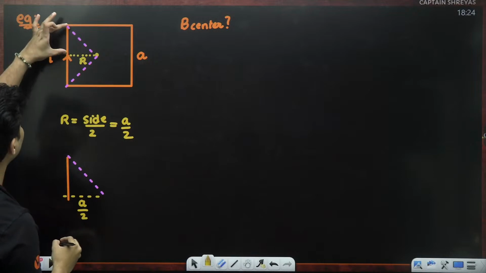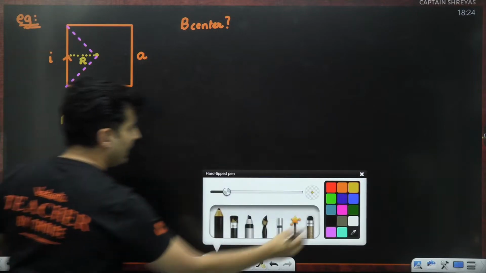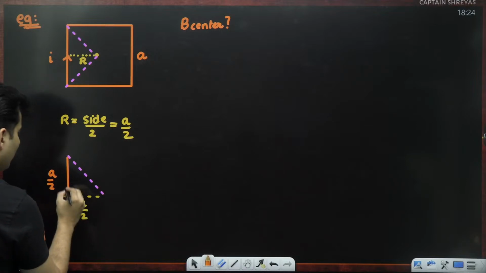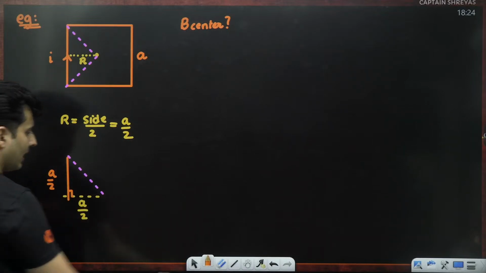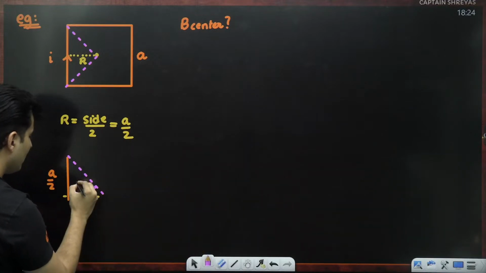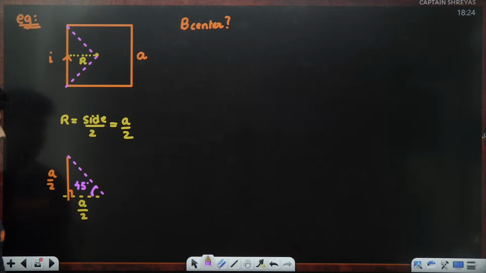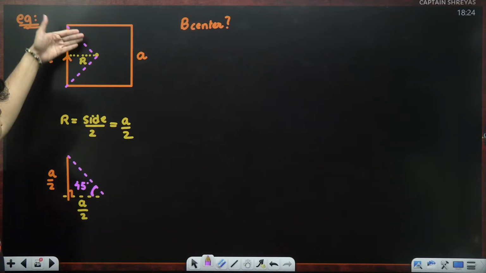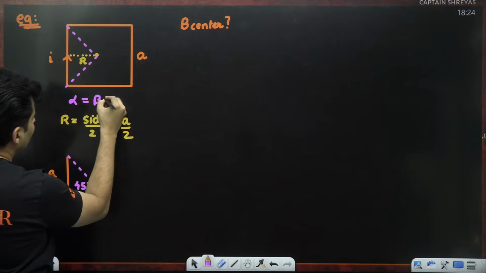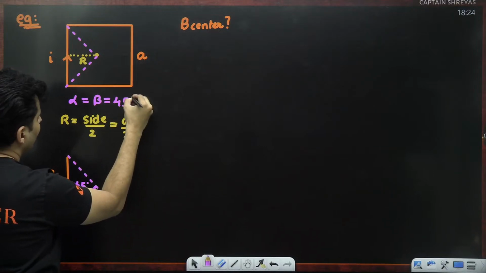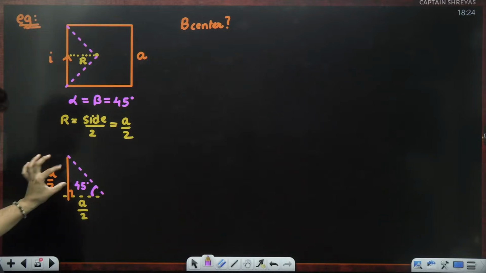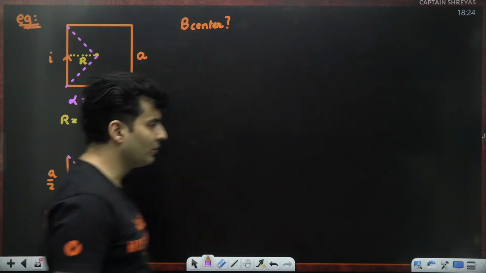Even this height, if this was A, this height is also A by 2. So this is a proper isosceles right angled triangle, which means this angle that you see over here must be 45 degrees, and the same story repeats below, which means alpha and beta both are nothing but 45 degrees. You can see that right from this small little triangle which I have shown exclusively over here.